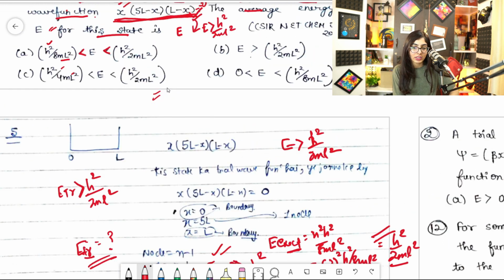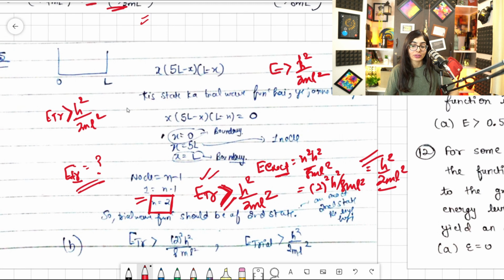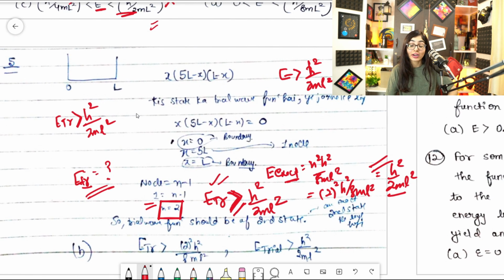Can you see? Here E is less than h square by 2 ml square, wrong. Here E is again less than h square by 2 ml square, wrong. Here E is greater than h square by 2 ml square, so this is right. Option B is the correct option, and you got 4 marks. You can see how easy these questions are. So you just have to do it like that.